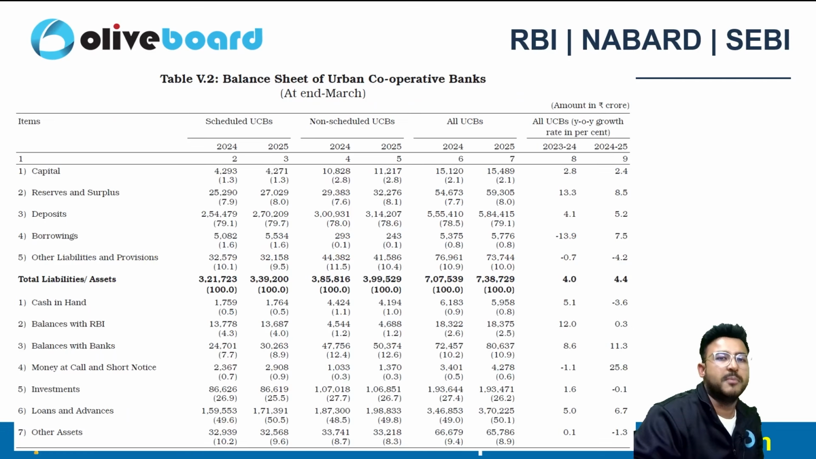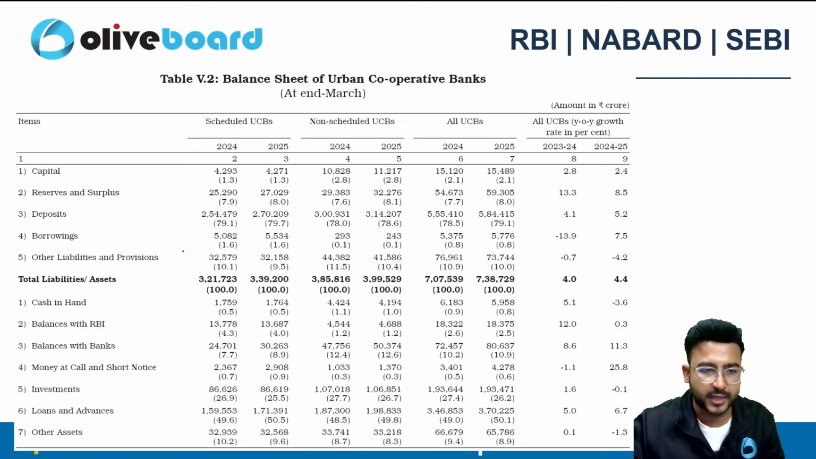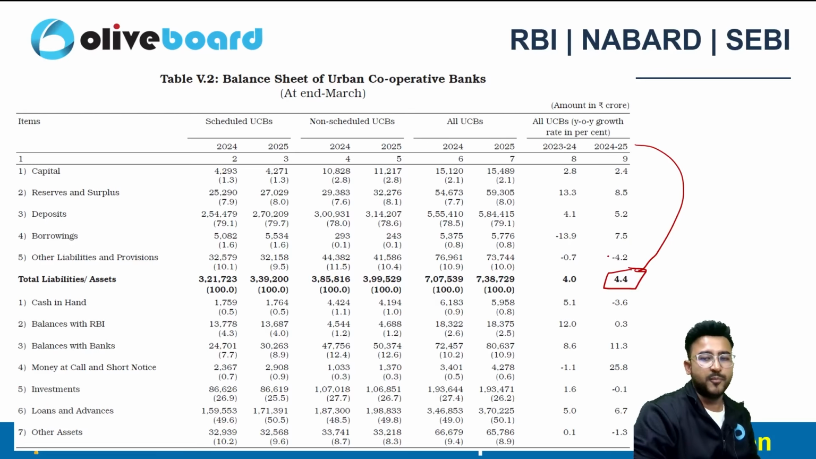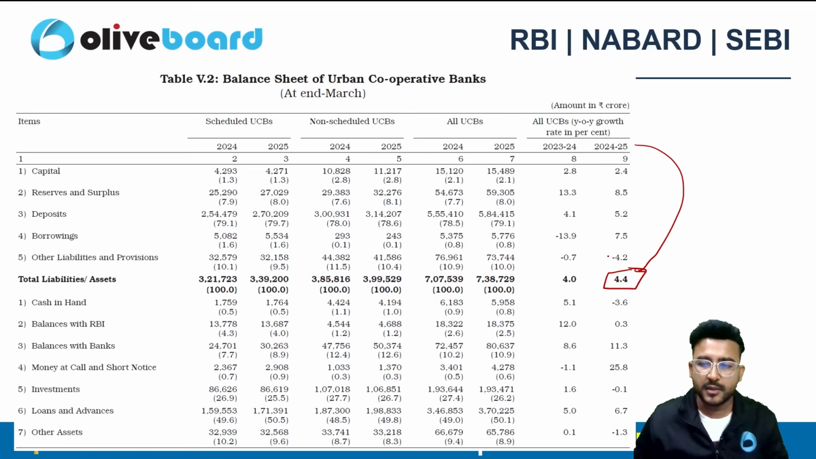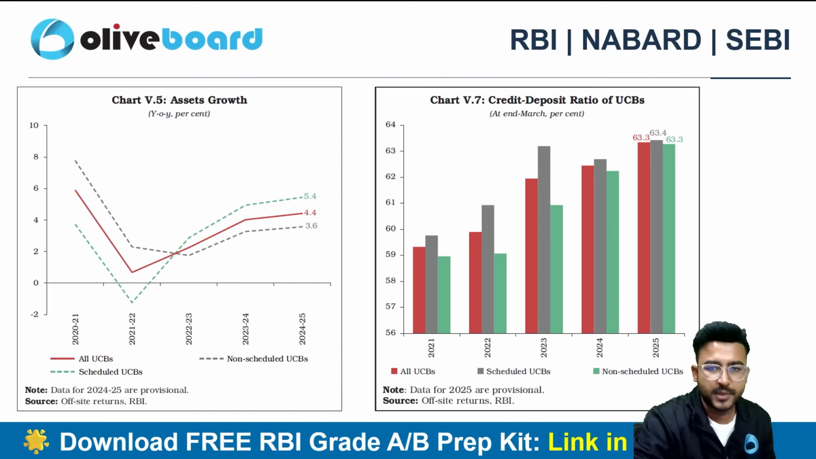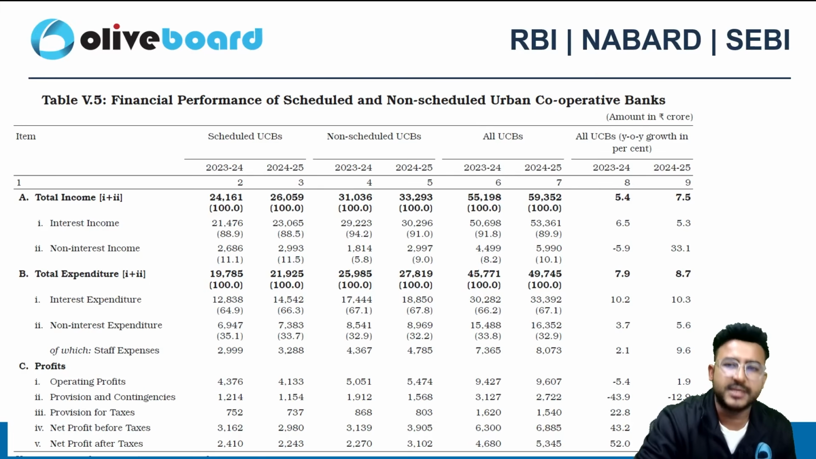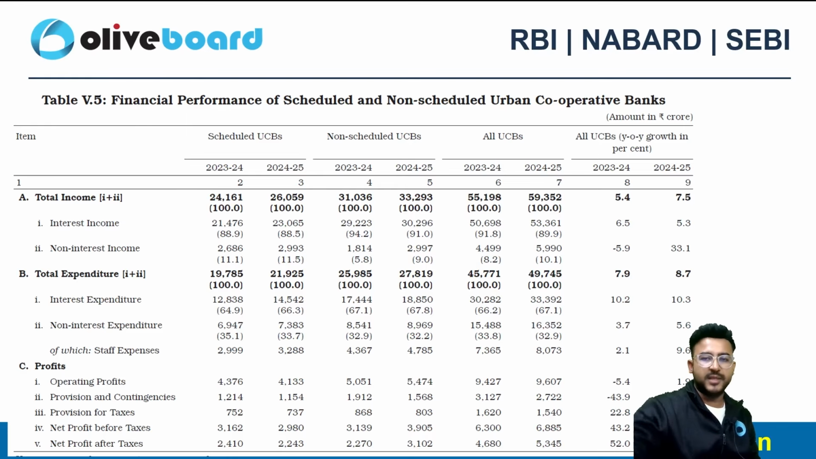If I talk about the balance sheet of the urban cooperative banks, you can have a look that the year-on-year growth for financial year 2025 is at 4.4%. So the total assets are growing, the balance sheet size is growing by 4.4% here. Deposits are in an uptrend, credit is also in an uptrend, and the deposits are definitely helping the credit grow ahead.